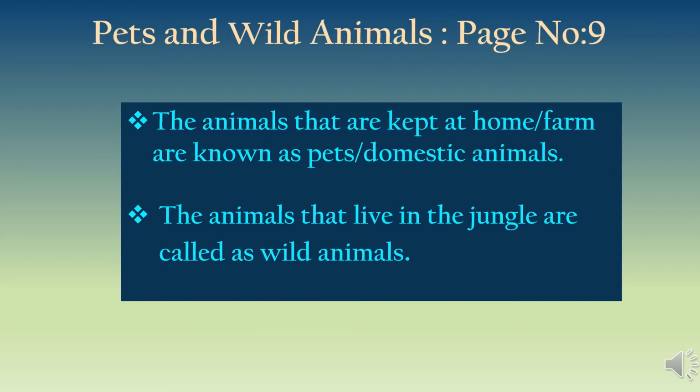The animals that are kept at home are known as pets. You might be having a cat or a dog at home. The animals that you keep at home are known as pets. The animals that live in the jungle are called wild animals. For example, lion, tiger, etc. They don't live with us, but they live in the jungle. So, the animals that live in the jungle are called wild animals.